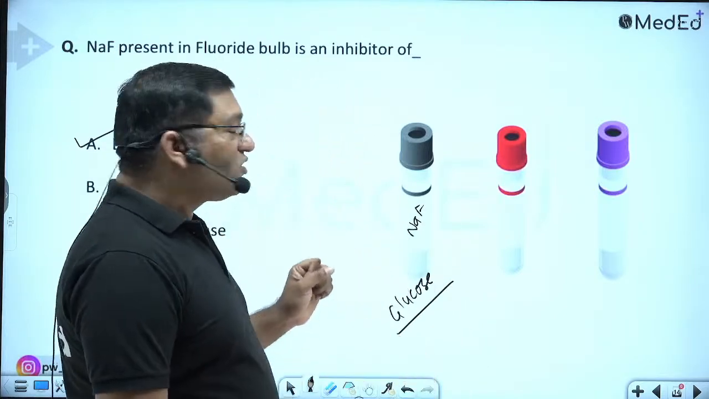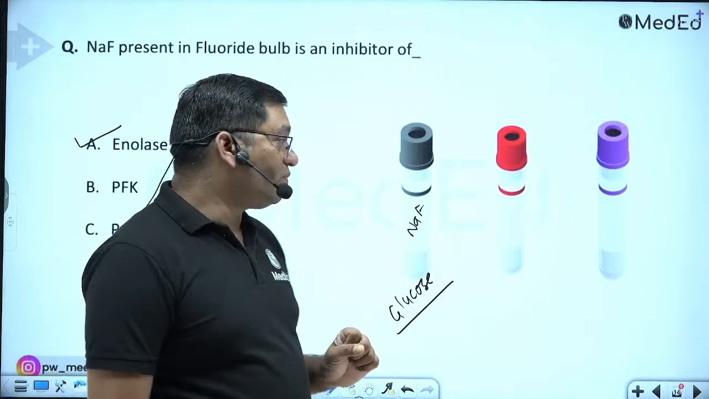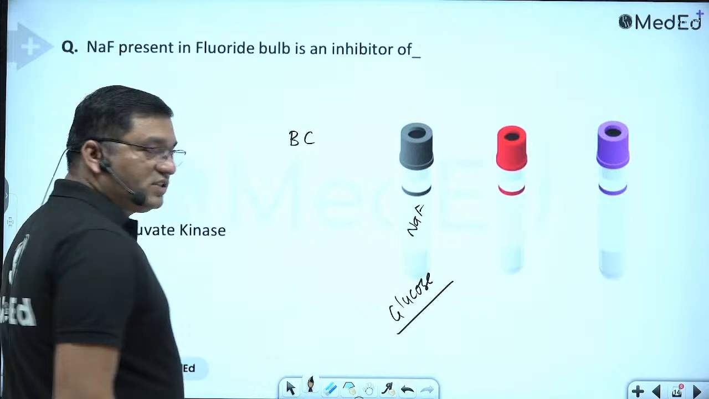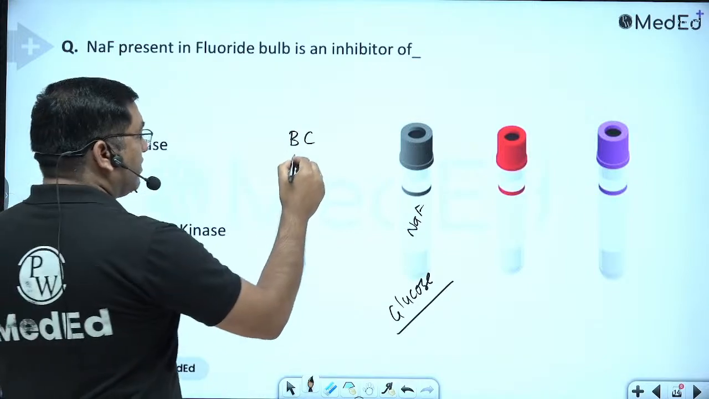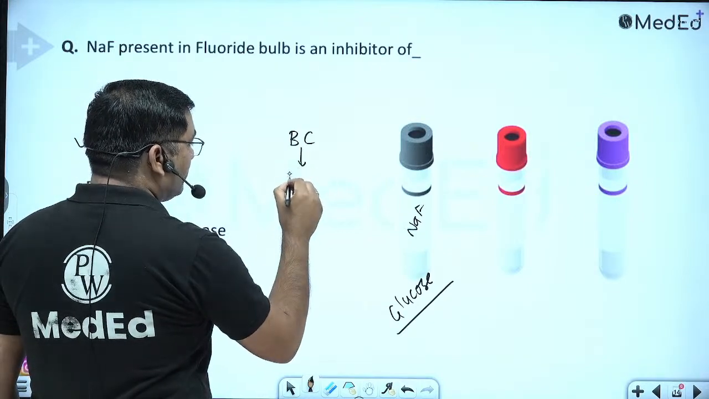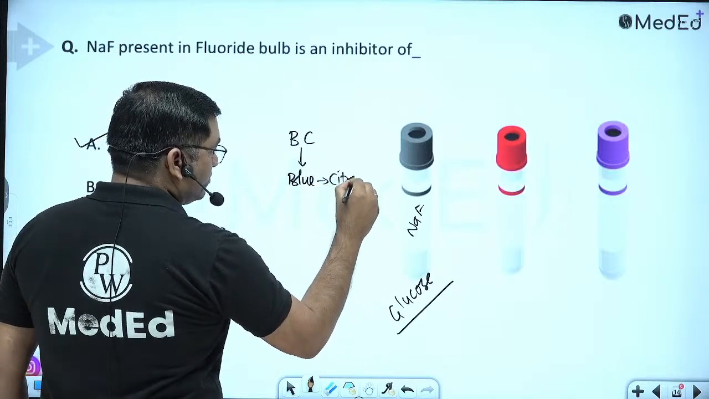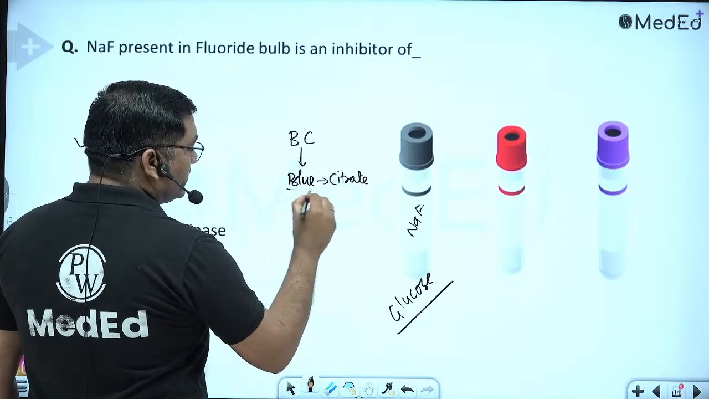Now what is the order of draw while collecting the blood sample? Remember, initially it is the blood culture tube. Then after the blood culture it is the citrate tube. The blue cap is the citrate tube.